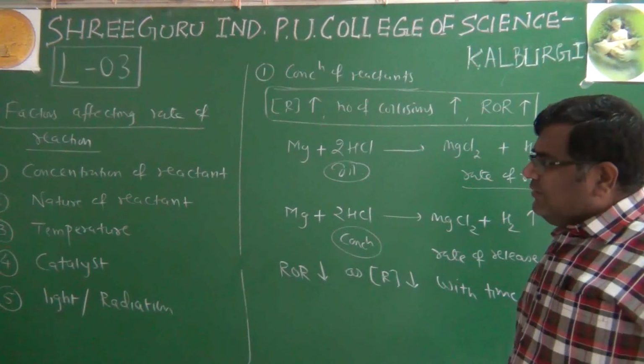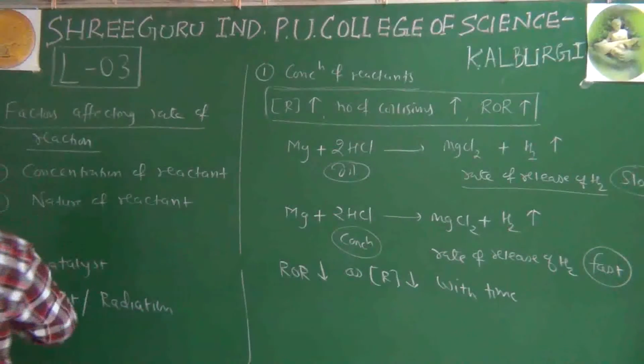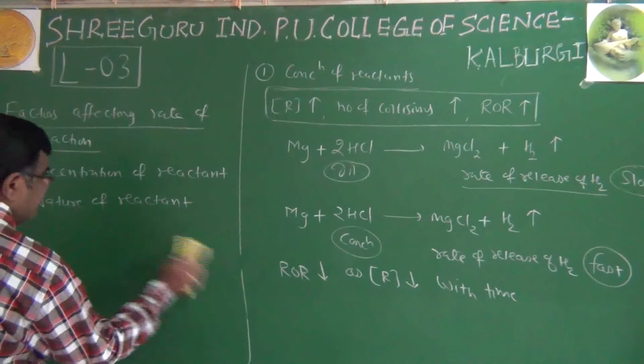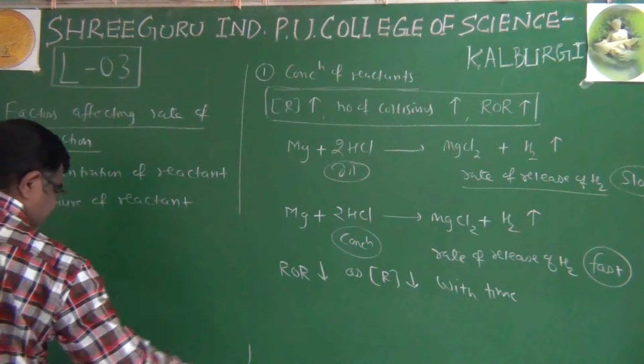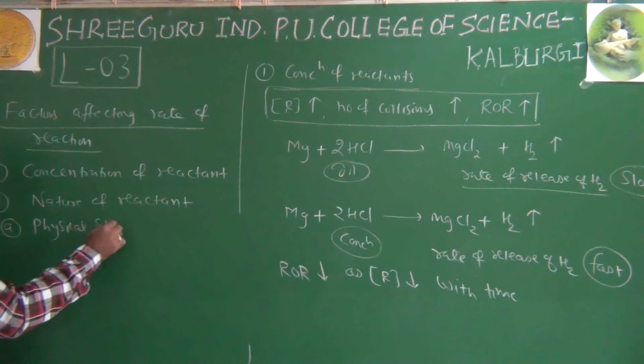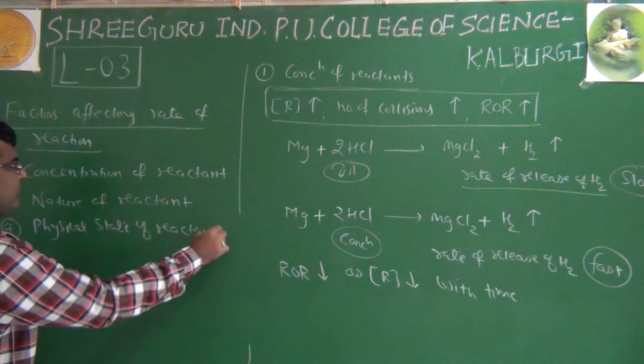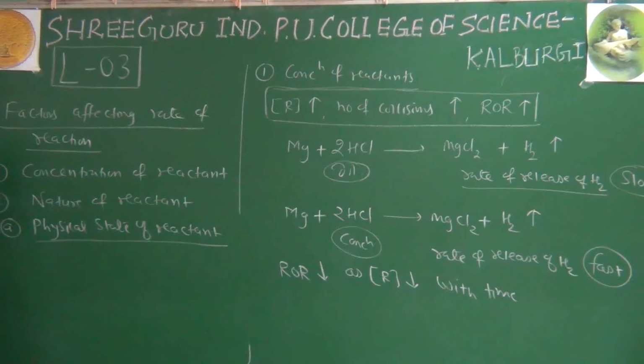Now another is the nature of reactant. I'll just stop here. I mentioned it. In the nature of reactant, we have to consider three things. First is the physical state of reactant. Now we can answer this simple question.